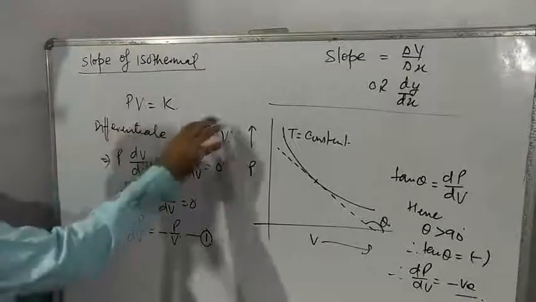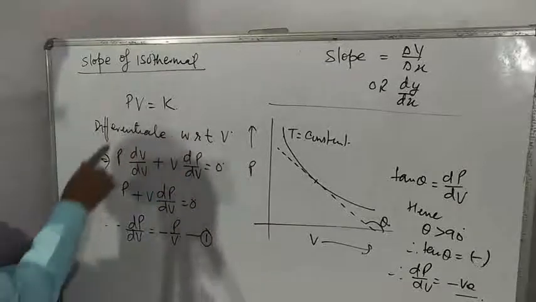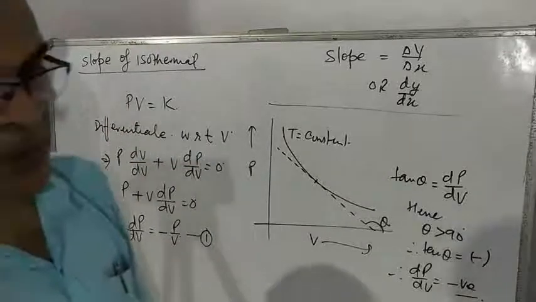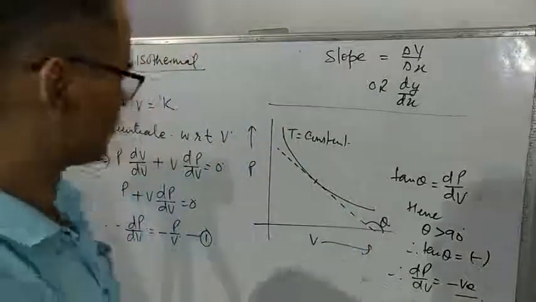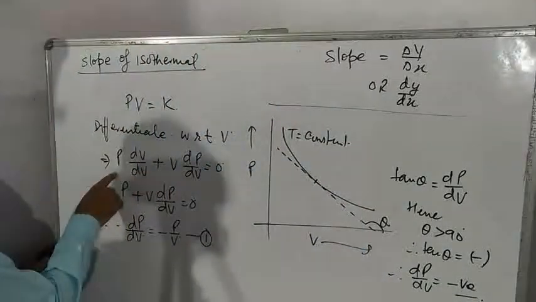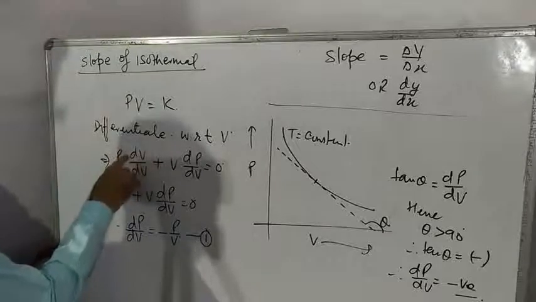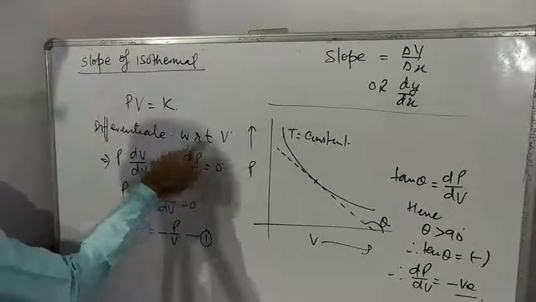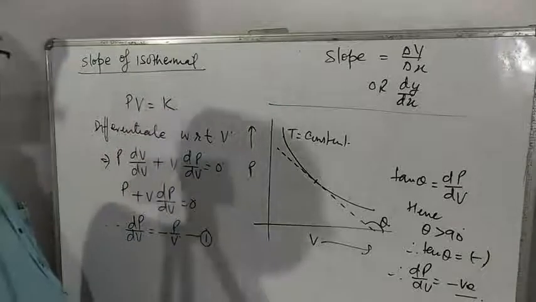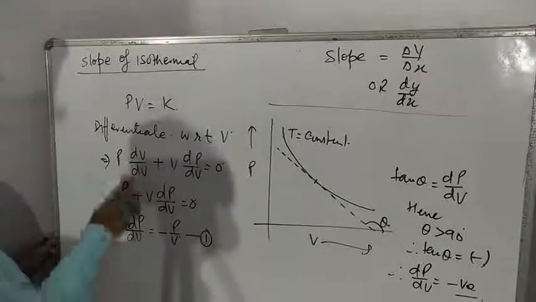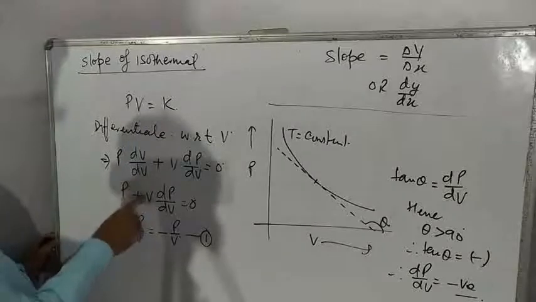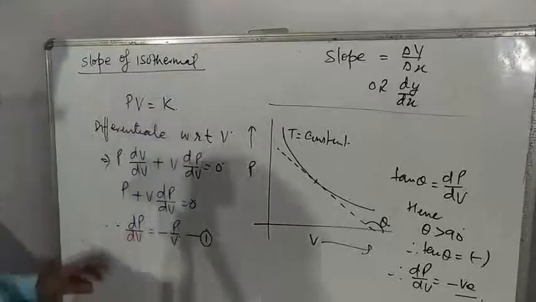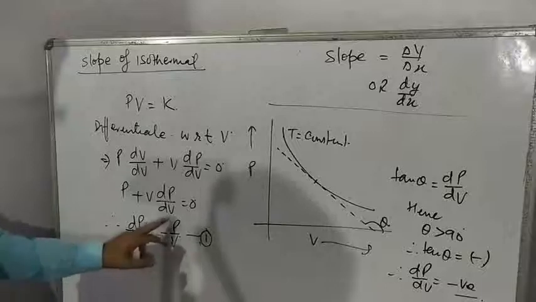So differentiate this equation with respect to volume. It is a product of two functions. The formula of differentiation of a product of two functions is first function into differentiation of second, plus second function into differentiation of first, is equal to 0 because it is a constant. Differentiation of a constant is 0. dV upon dV cancel, P remains, V dP by dV. So dP by dV is equal to minus P by V. Means slope is negative, minus P by V.